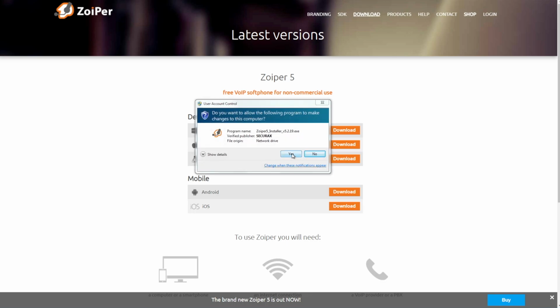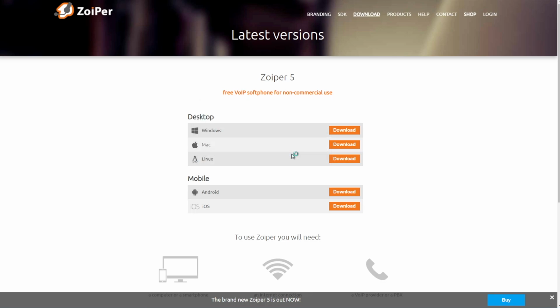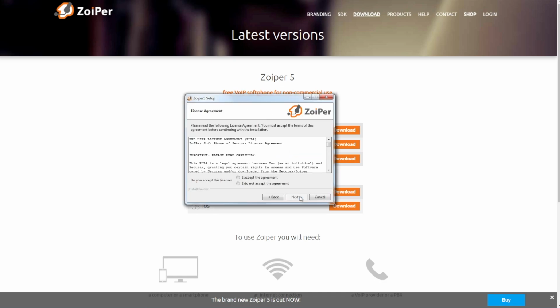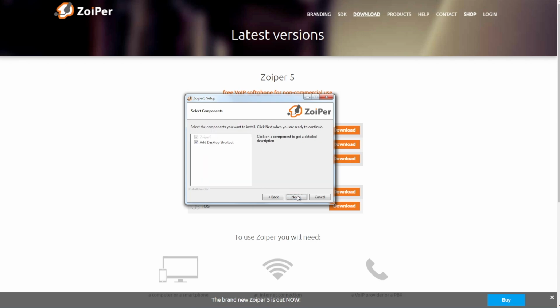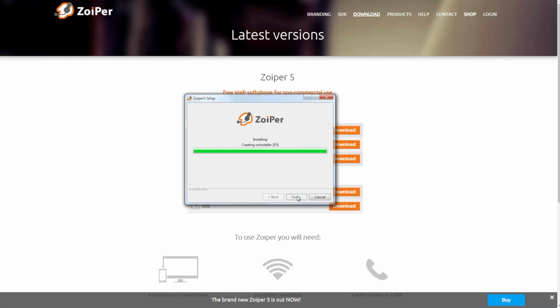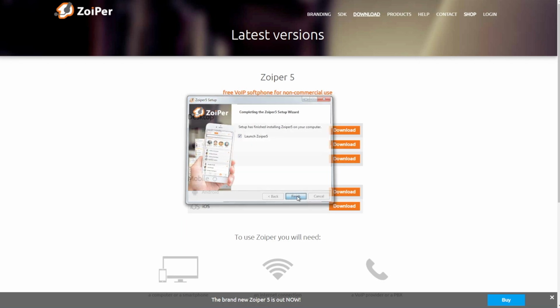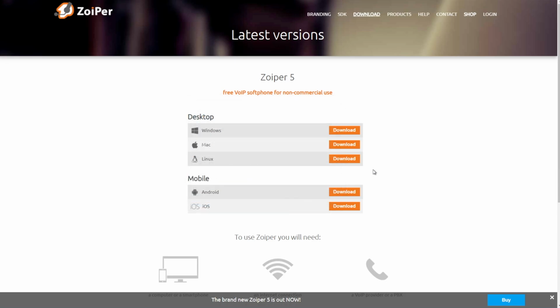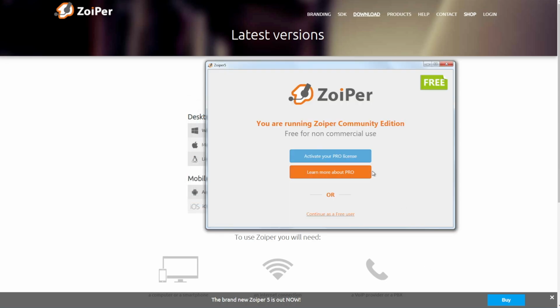Installation is the same as for any Windows program. Just click Next, accept the license agreement, Next again, and finish. We need to allow the connection through the firewall, and now we can launch it. Continue as a free user.